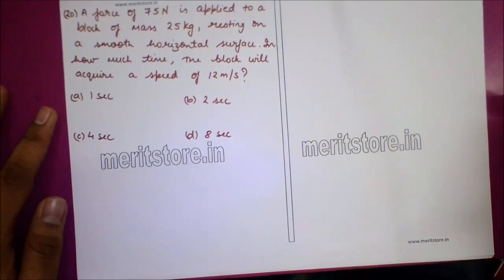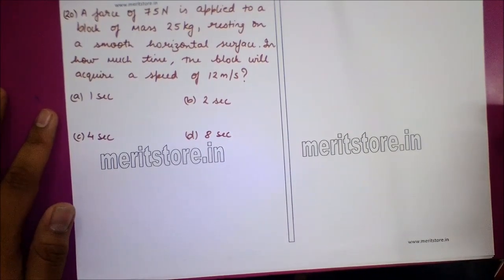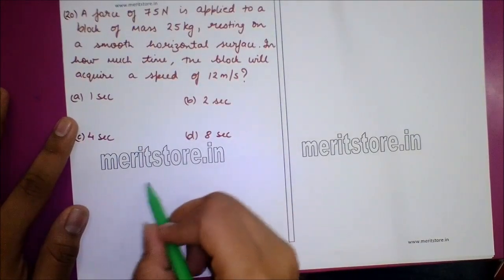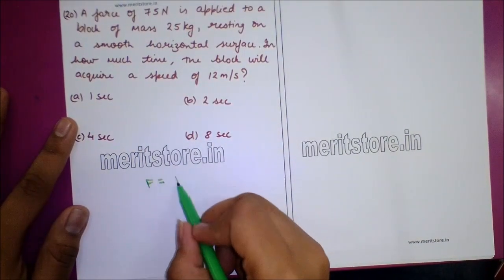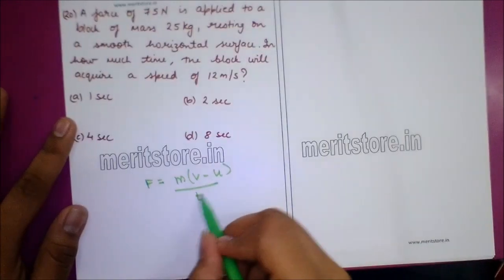Question number 20. A force of 75 Newton is applied to a block of mass 25 kg resting on a smooth horizontal surface. In how much time the block will acquire a speed of 12 meters per second? So now, force is m(v minus u) upon t.